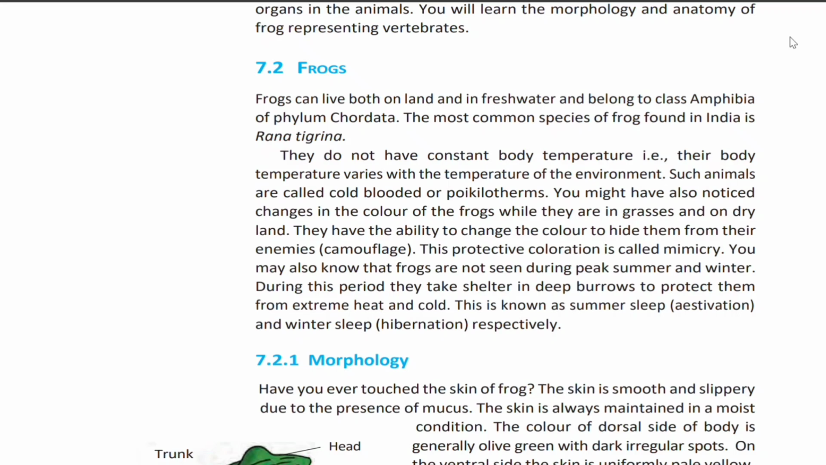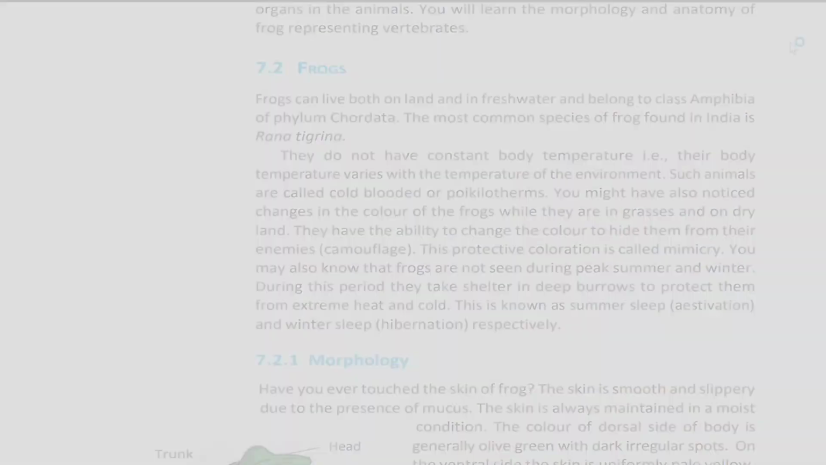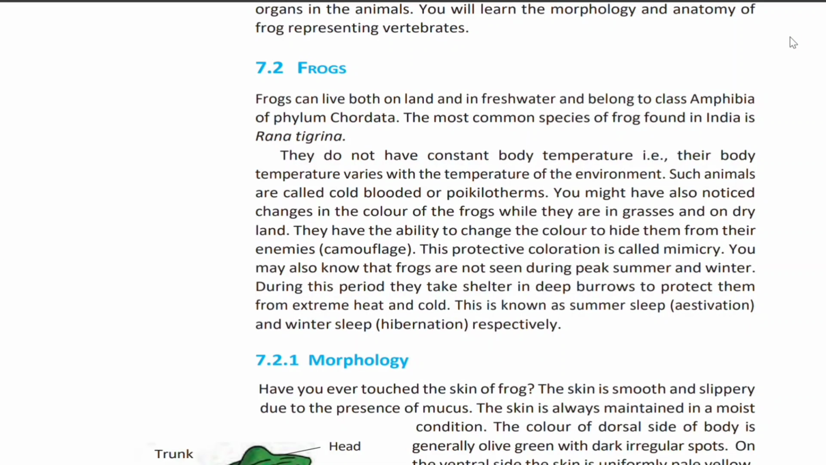You might have also noticed changes in the color of the frogs while they are in the grasses and on dry land. They have the ability to change the color to hide themselves from their enemies. This protective coloration is called mimicry. You may also know that frogs are not seen during peak summer and winter. During this period, they take shelter in deep burrows to protect themselves from extreme heat and cold. This is known as summer sleep, that is estivation, and winter sleep, that is hibernation, respectively.